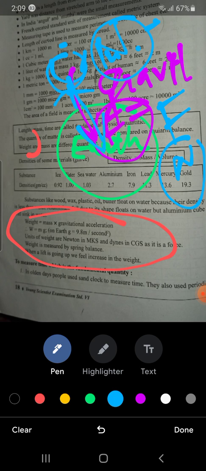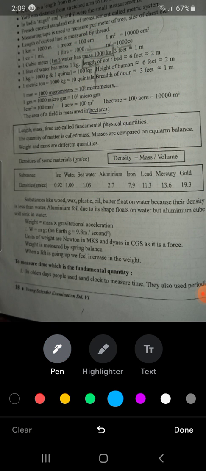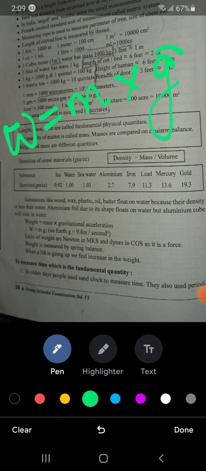So weight is force. See here in this paragraph, it is written that weight is equal to mass into gravitational acceleration. This is the formula that you have to learn. Weight is equal to mass into g, where g means gravitational acceleration.